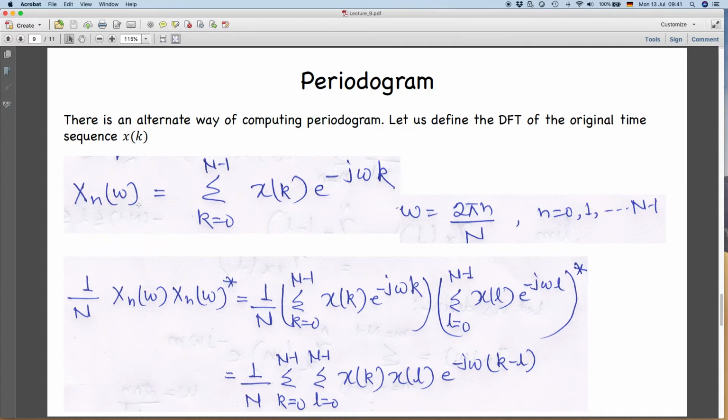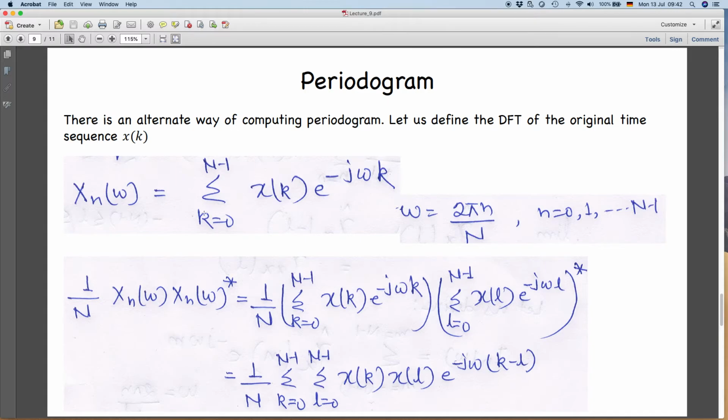If your input sample is xk, where k is running from 0 to N minus 1, it can be xn also. As I discussed previously, these are just indices. So, you have a sample x sampled at capital N points from 0 to N minus 1, and I am writing those indices as k. So, you can define the discrete Fourier transform for this as, in the DFT there is one more term, 1 by N. I am ignoring this, assuming it is in the inverse DFT.